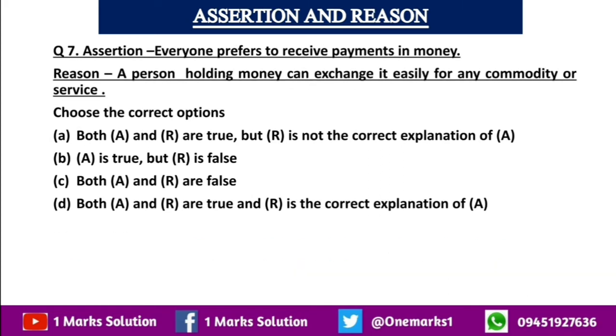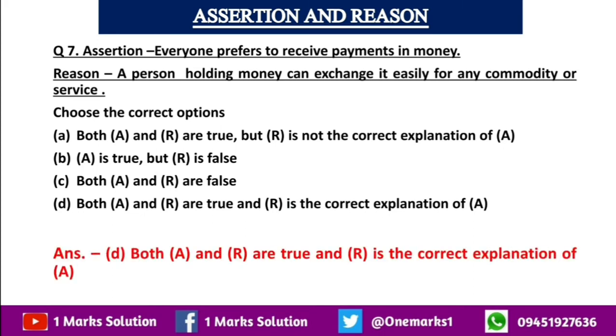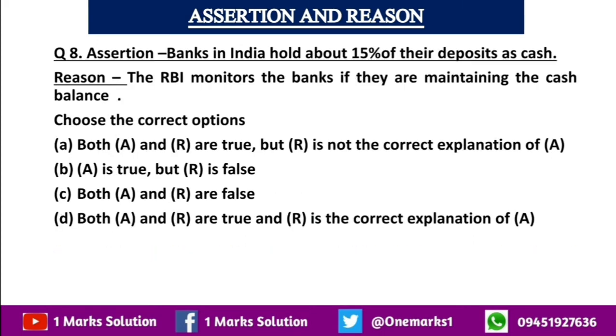Next, assertion says everyone prefers to receive payments in money. Reason is a person holding money can exchange it easily for any commodity or service. Then again both assertion and reason are true, and R is the correct explanation of A.